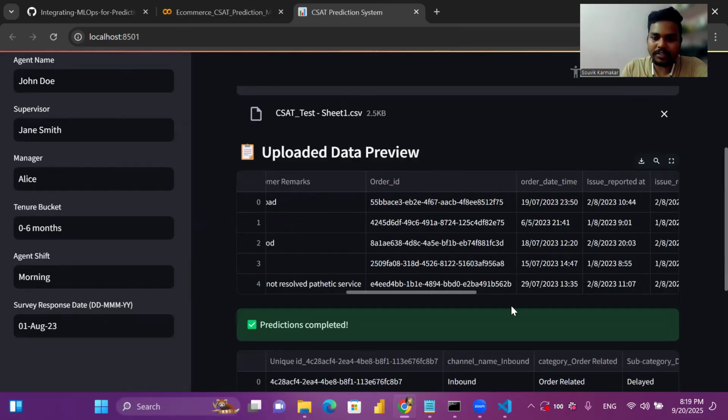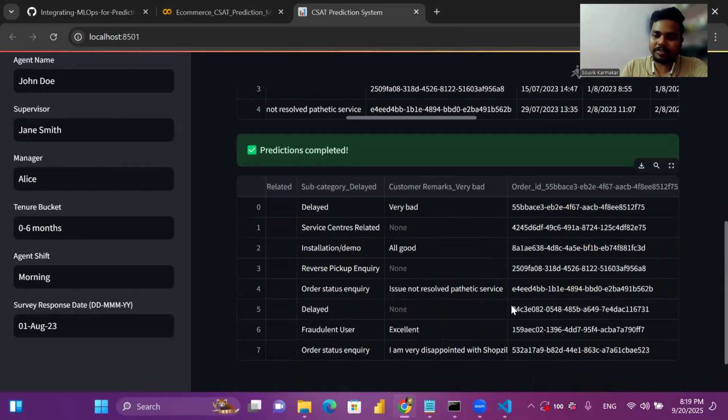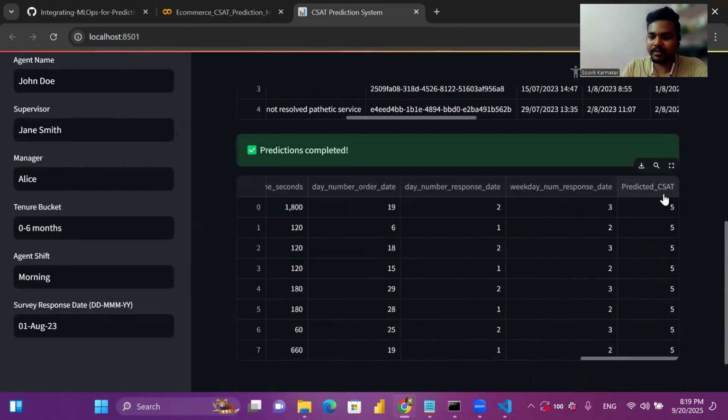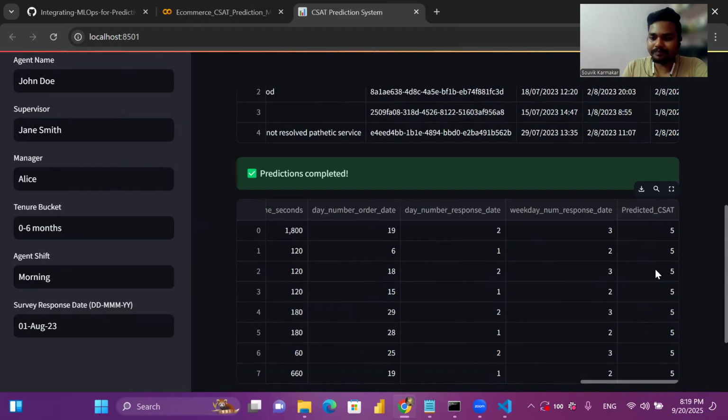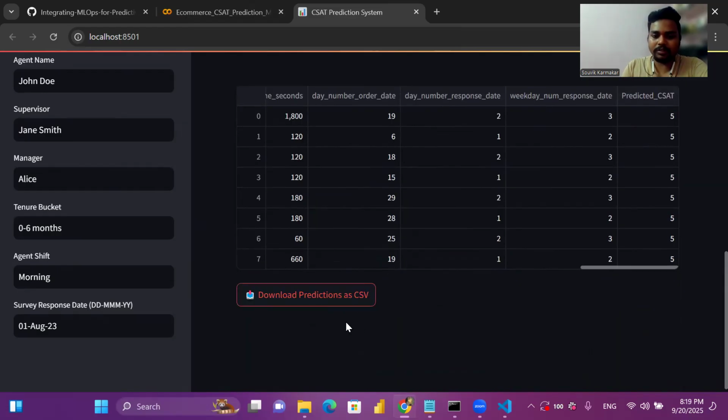Yeah, the prediction has been completed. And see, based on these features, it has added one predicted CSAT column. All are basically CSAT 5. You can download the prediction as CSV as well. So that's all about my project. Thank you.